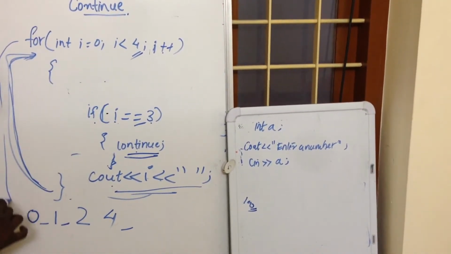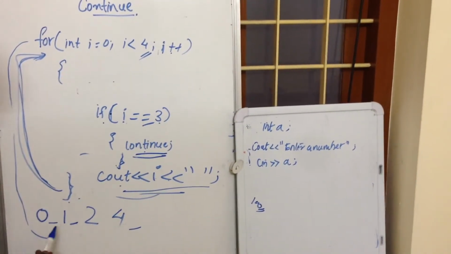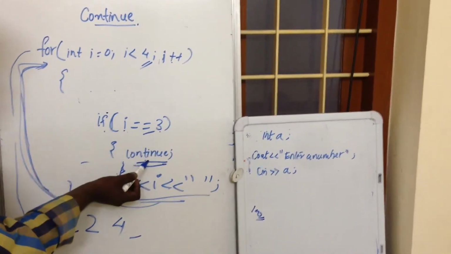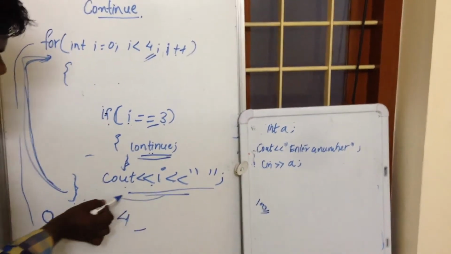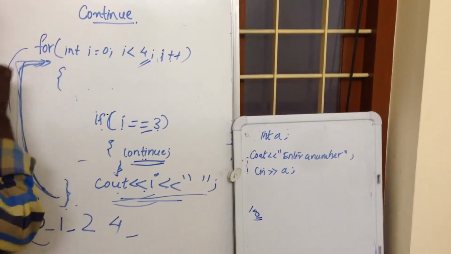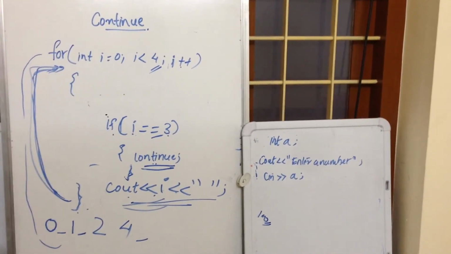Then control comes after the loop ends. So we get 0, 1, 2, 4. Since the continue statement is invoked, the rest of the part is not executed. Skipping that part, the loop runs again. This is the continue statement. Thank you.